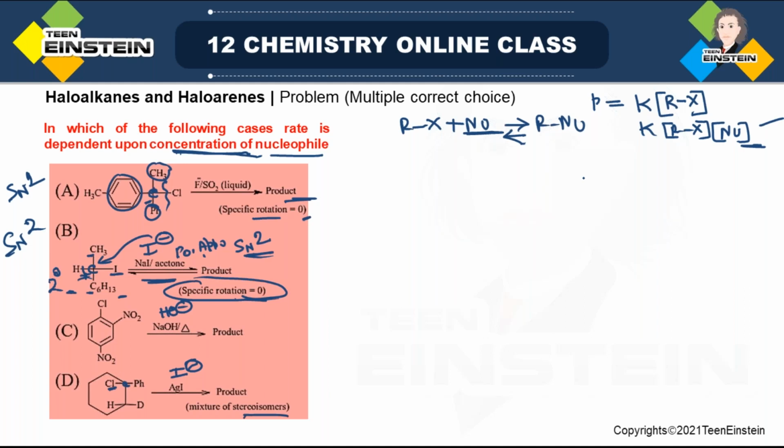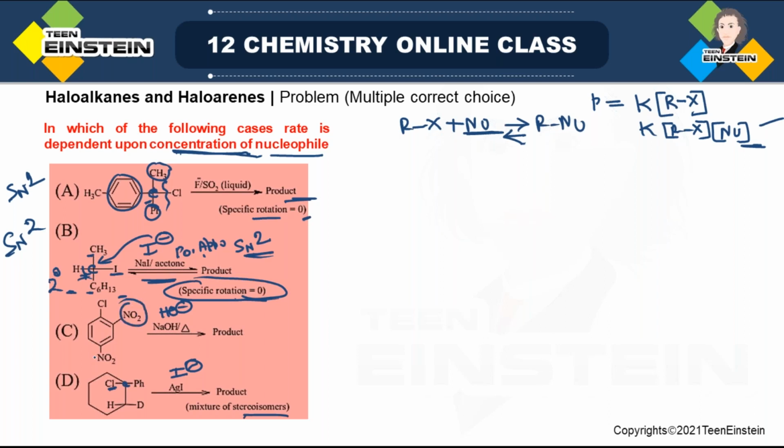Okay. Now come to option C. In case of option C, it is a haloarene, and for haloarene, if you consider substitution, that is completely different from the substitution mechanism that you see in case of haloalkane. So here we know that nucleophilic substitution in haloarene is possible only when a strong electron withdrawing group is present at ortho and para.